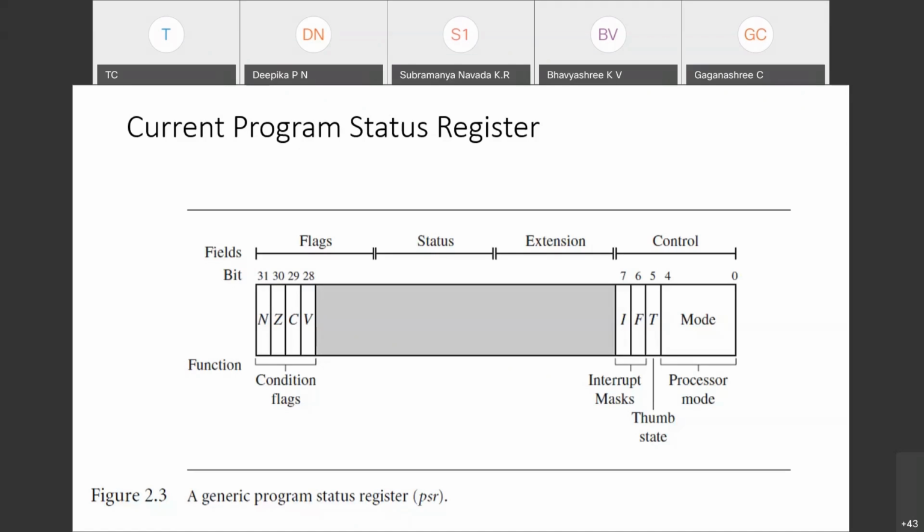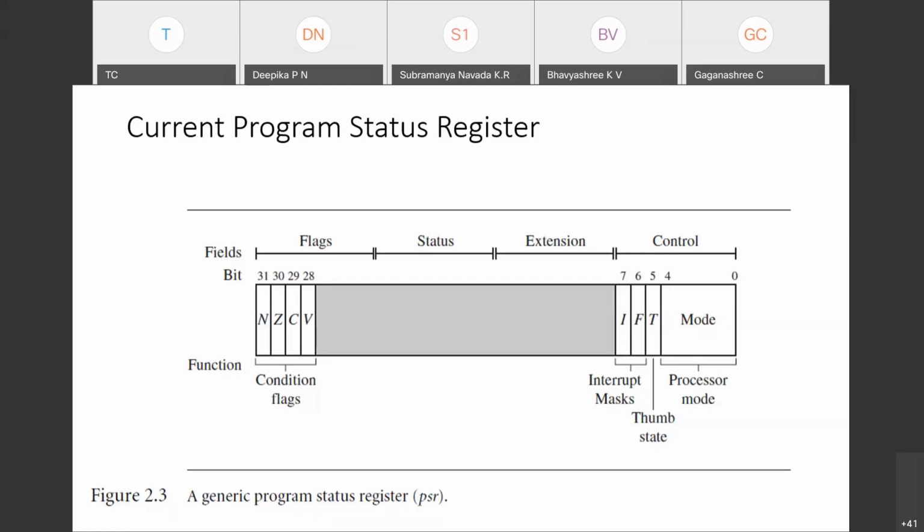10000 means 1 followed by 4 zeros, that is 16... 1 followed by 2 zeros and 2 ones, then it is 2 plus 1, 3. So 33. I can put a decimal value or hexadecimal value. You can call it 32, 33, 35. Depending on those fixed values, we will say that we are in that mode. It means the processor is in that mode.